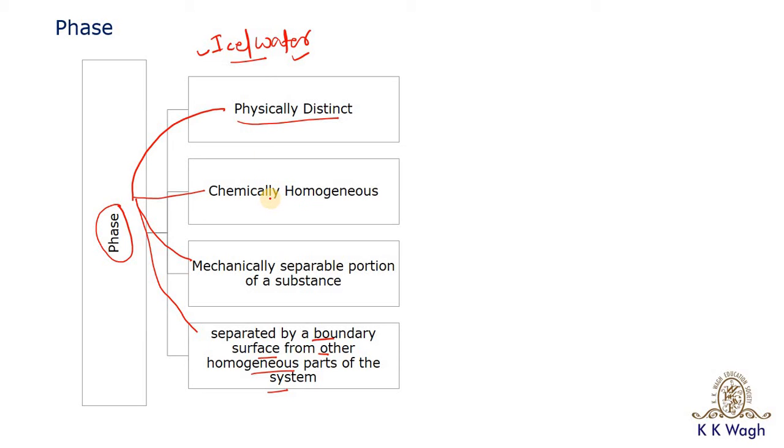Are they chemically homogeneous? Yes, the composition of ice and water is the same. Are they mechanically separable? Yes, mechanically we can separate ice from the water, and they can be separated by a boundary surface from other homogeneous part of the system.